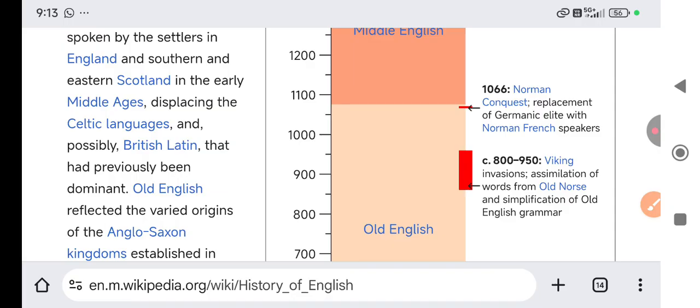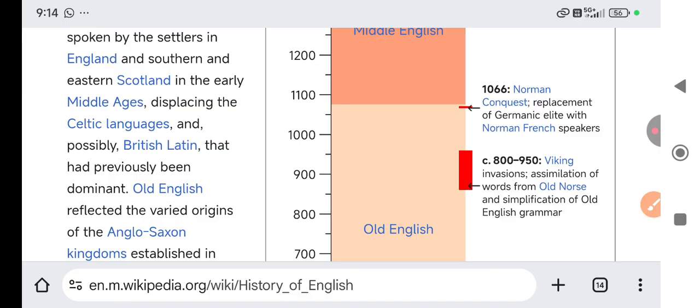Some words they have taken, but their grammar was very complicated. Inflections, that means a change. For example, books, so that s, prefixes, suffixes, affixes are called inflections. So that grammar was very much complicated.